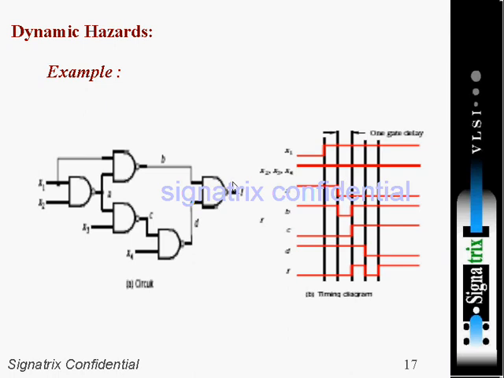Due to that, you can see a momentary transition in F. This kind of hazard is known as dynamic hazard.